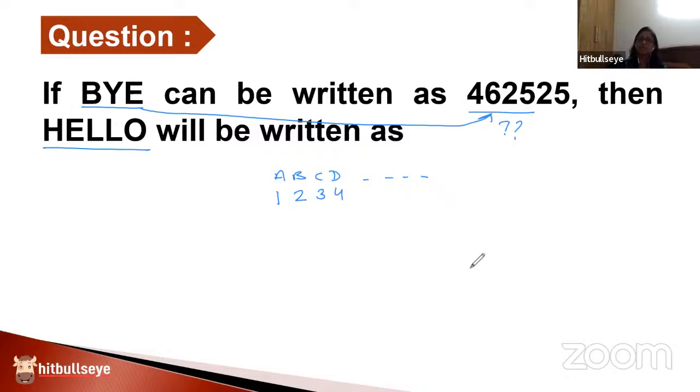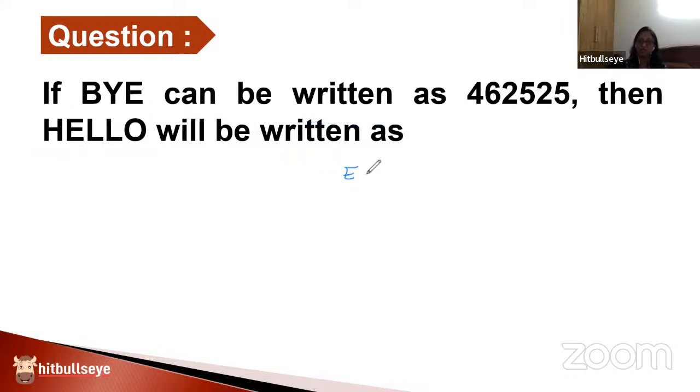But the first challenge is, how do I quickly recall the position of any alphabet given to me? Do I need to narrate the entire ABCD in my mind? Of course not. There is a shortcut for that. That shortcut is called the concept of EJOTY. EJOTY is a word that we learn and remember. And why is it important? Because if you observe in English alphabets, E comes at the 5th position. J comes at the 10th position. O comes at 15. T comes at 20. And Y comes at 25.